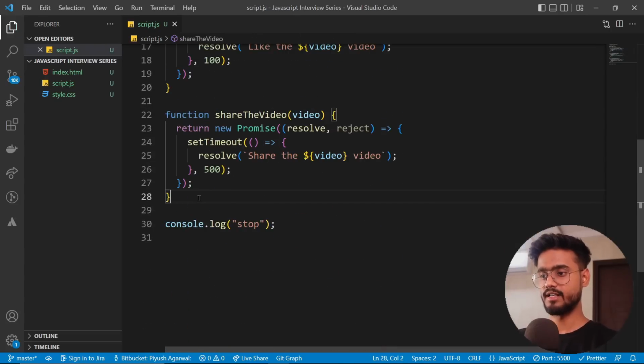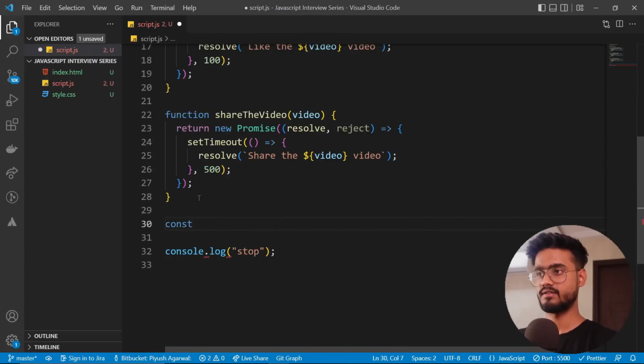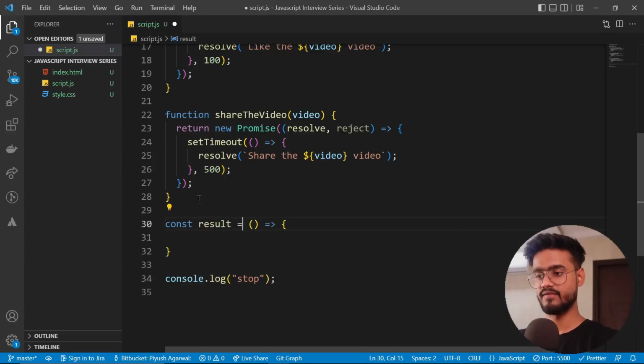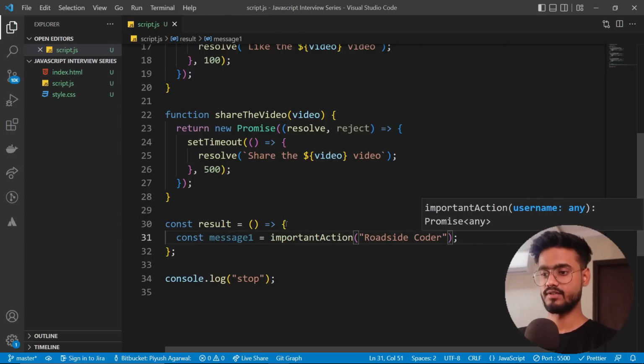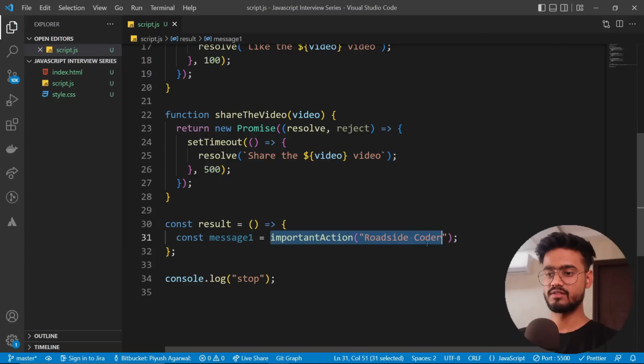So let me create a function over here, const result. I'm going to keep it an arrow function. You can keep it a normal function, doesn't really matter. And now inside of this, I'm going to say const message1, and I'm going to call our promise over here, important action, just like that. So this promise will be executed over here, but we're not going to use .then to get the result, right? But if we wrote it like this, this is going to return us the promise object, which we don't want. We want the result from this, right?